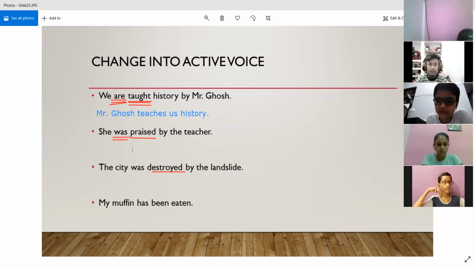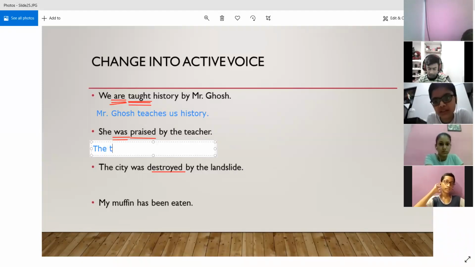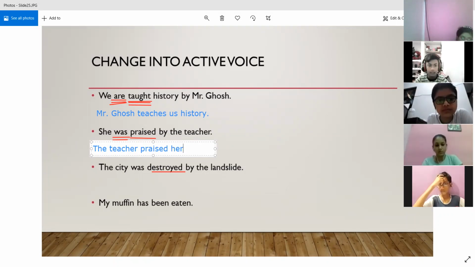And when it is in simple past, obviously first of all we are going to make the teacher the subject in the active voice, because we reverse the process, right? So the teacher praised. Praised is the simple past tense. So the teacher praised her, and "her" is the object form of the subject "she". So the teacher praised her. It will become she was praised by the teacher.